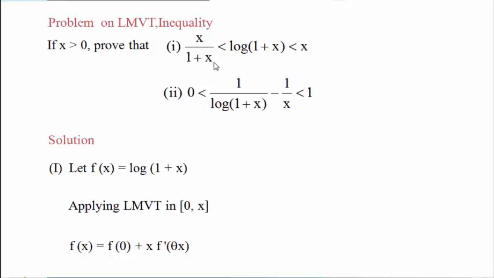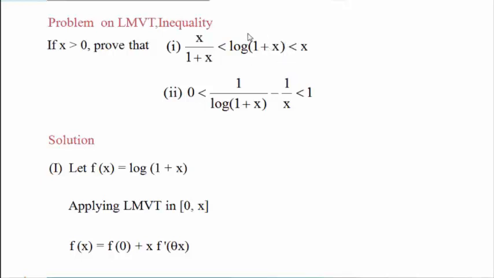We have not been given the function f, and we have also not been given the interval [a, b], but we have to construct the function f(x) by observing this inequality.